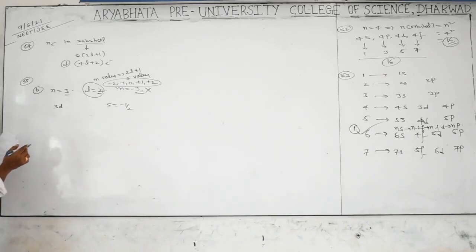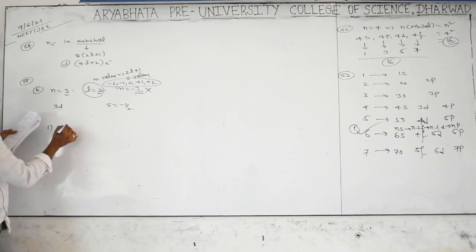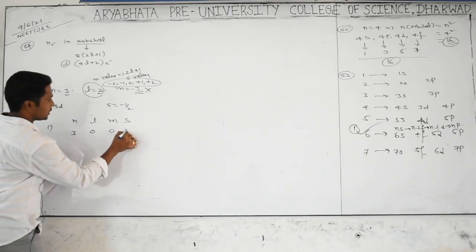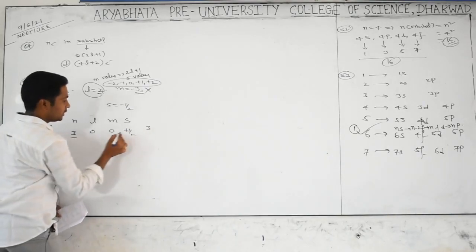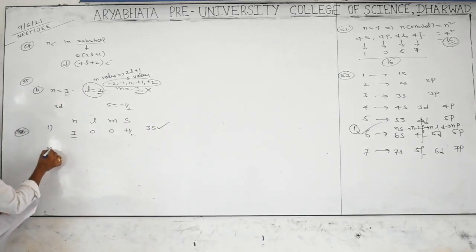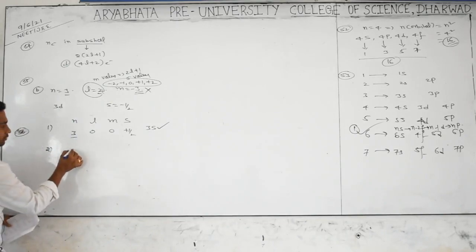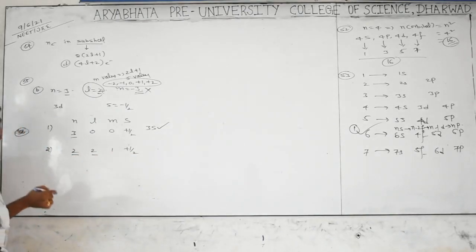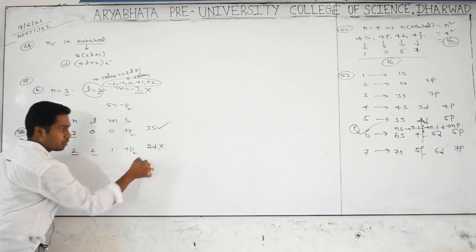And go for the next, question number 56. Consider the following set of quantum numbers. Which of the following quantum numbers is not correct? First option, see carefully. N, L, M, S: 3, 0, 0, plus half. Third shell, s orbital, m is 0, it is possible. Second one is 2, 1, plus half. Second shell, L equal to 1 means p orbital; this is possible.